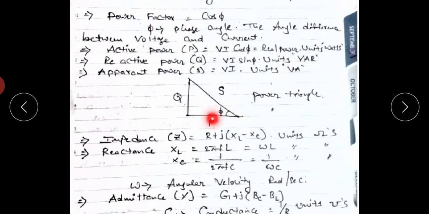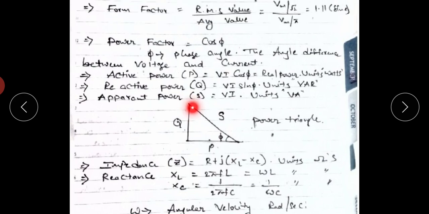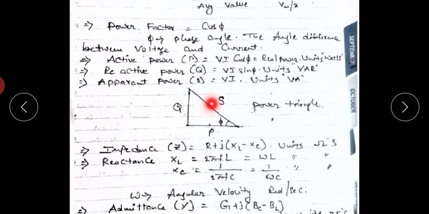Here this side indicates the real power, this side indicates the reactive power, and this indicates the apparent power. Here phi indicates the phase angle.